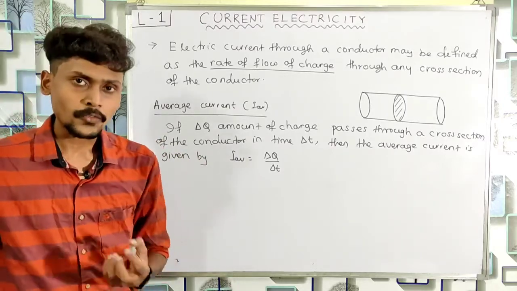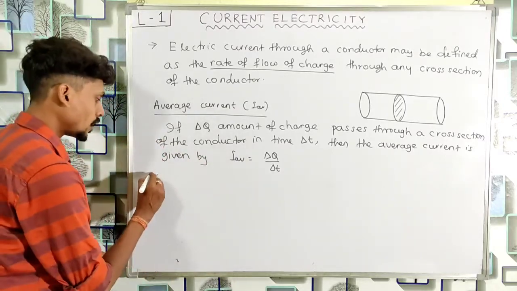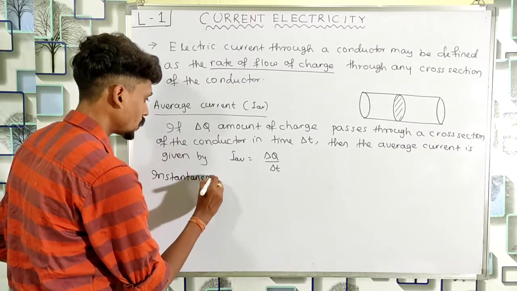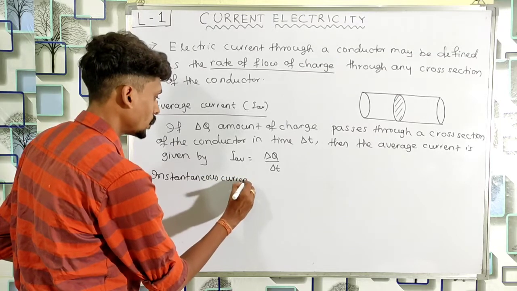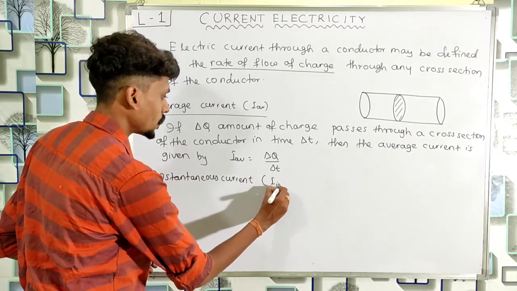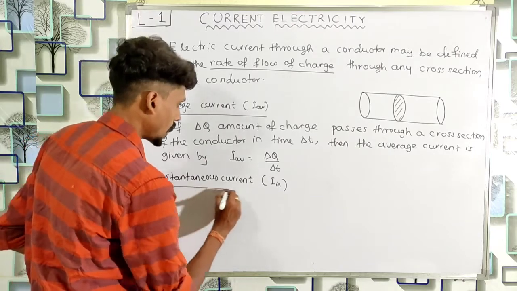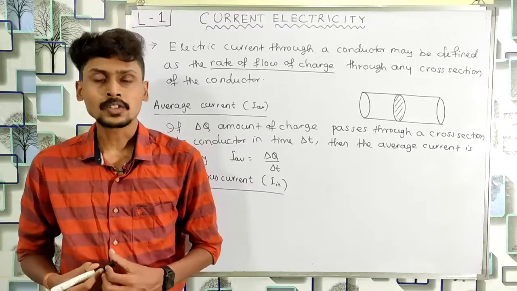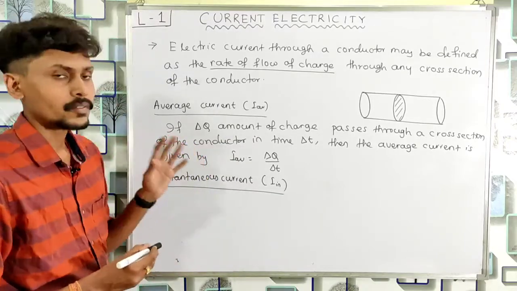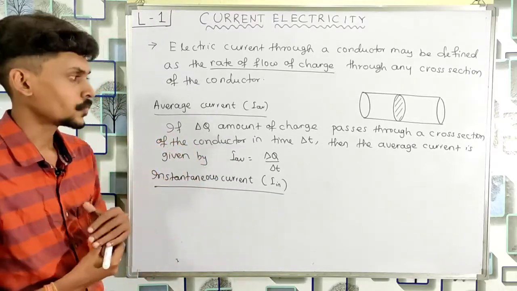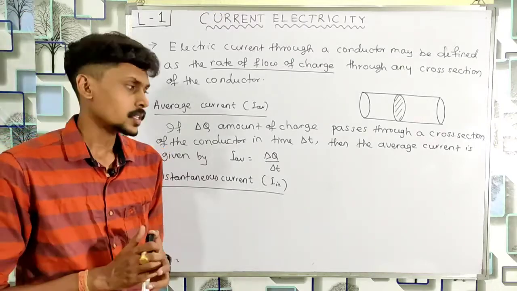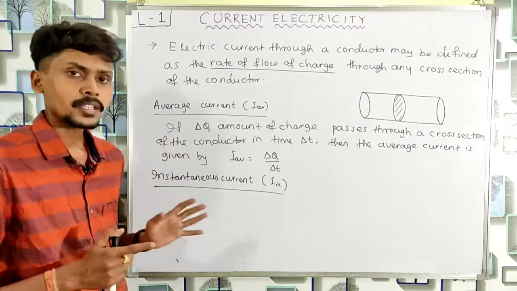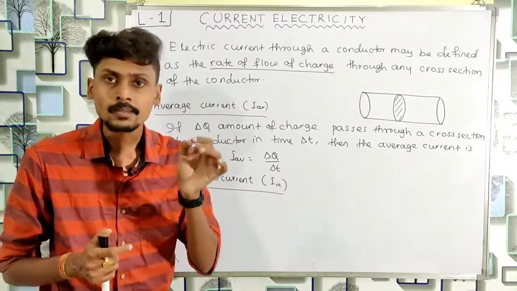So what is the meaning of instantaneous current? Instantaneous current means the current at any instant. Like in class 11 we had discussed about the average velocity, the instantaneous velocity. Similarly here we will define the average current and the instantaneous current. So while calculating the average current, this time interval is large, but instantaneous current means the electric current at a given moment.